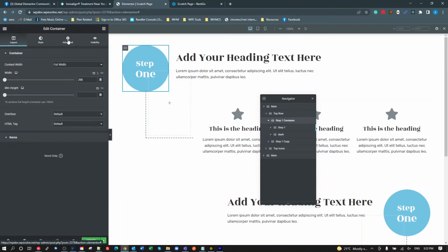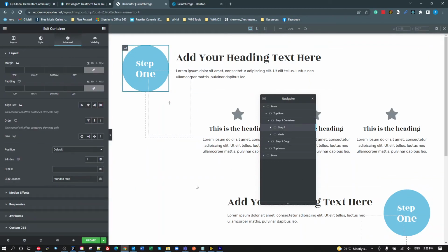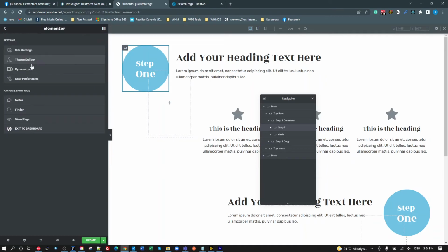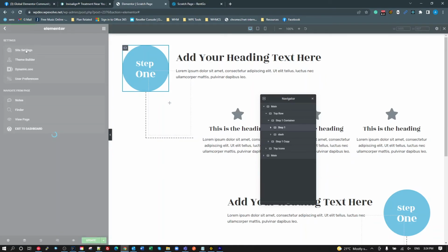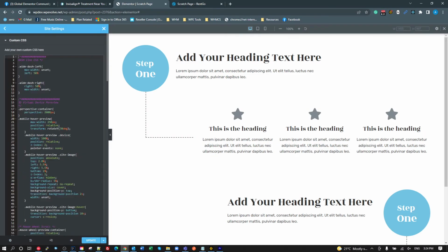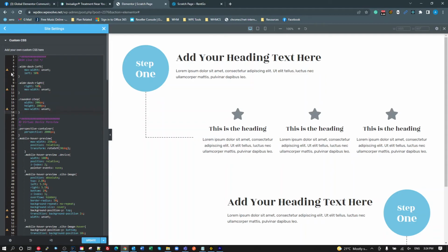So we've got some advanced CSS for the steps. Where are we? Step 1. So a rounded step, I'm just going to cut that out of there and paste that into my site settings. Okay, and just copy this class name.